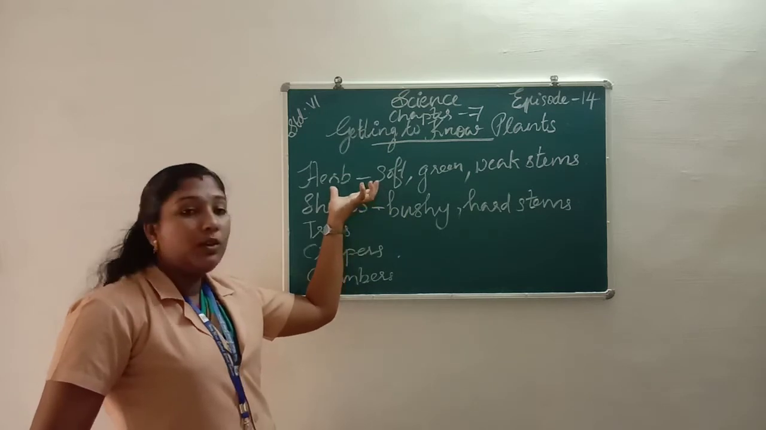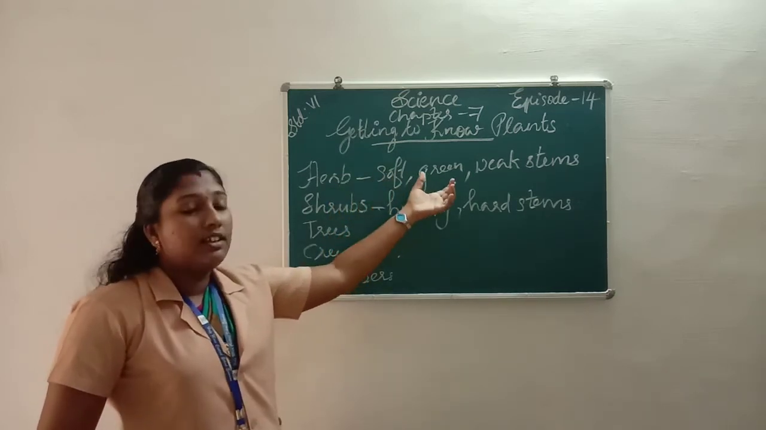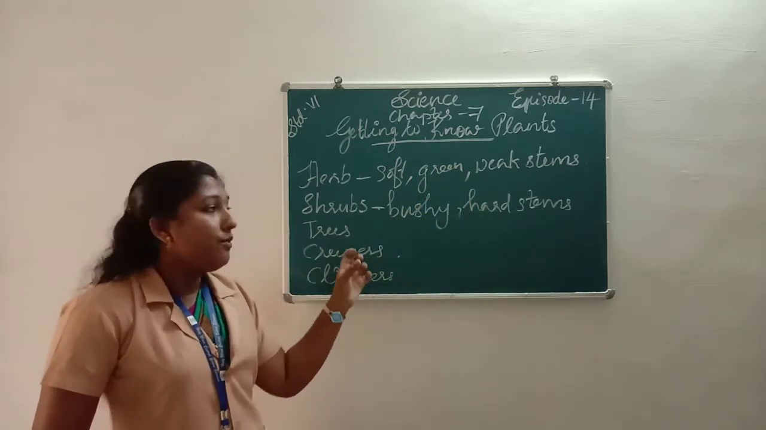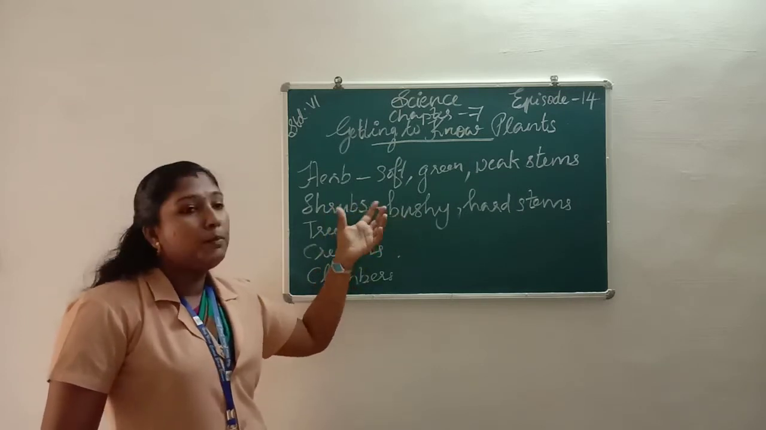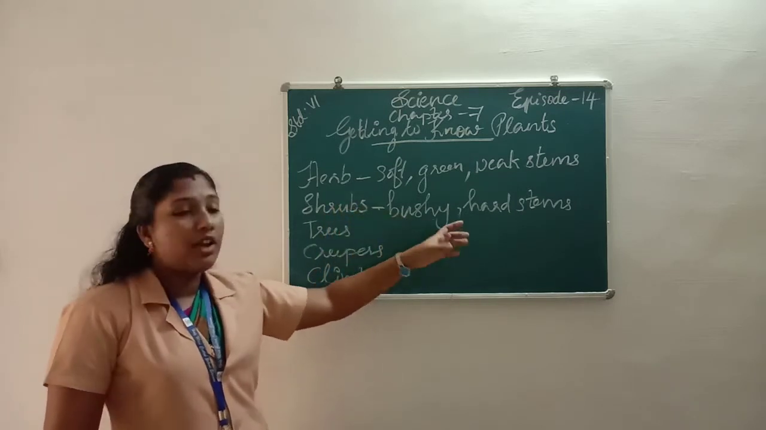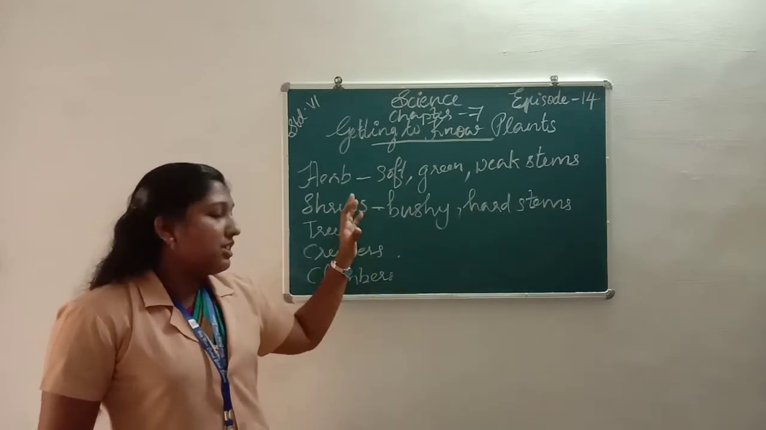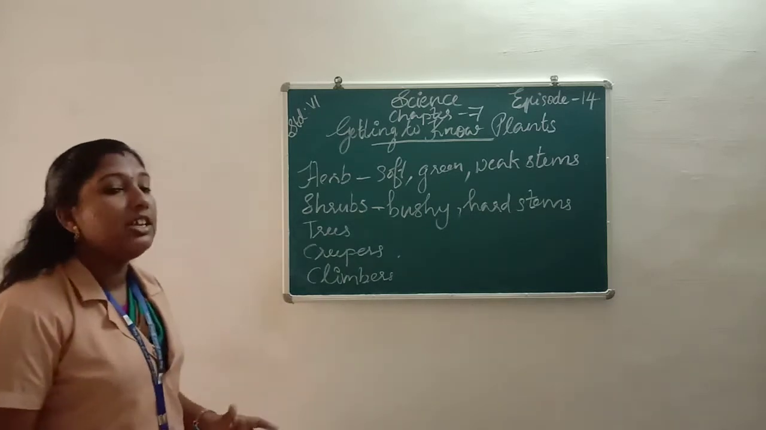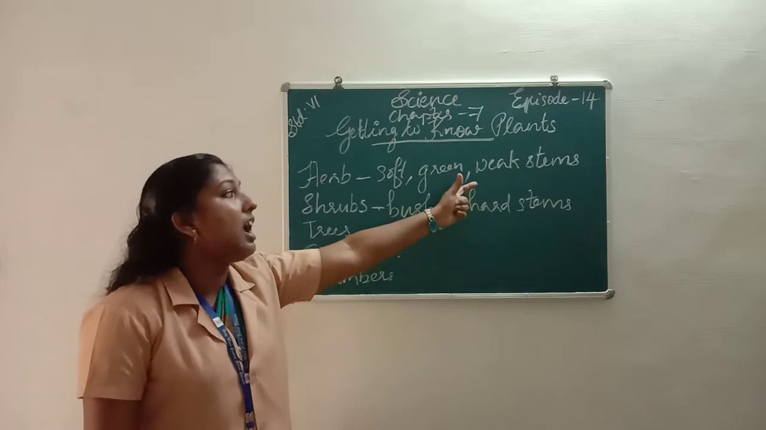Once again, herbs are soft to touch, green in color, and have weak stems. Shrubs are bushy and have hard stems. The shrubs cannot bend easily, while the herbs can be bent easily because they have weak stems.